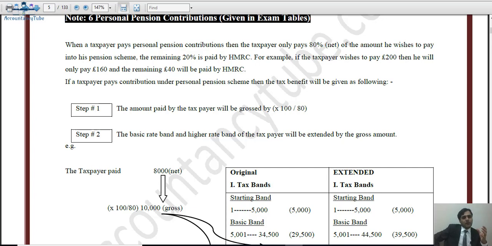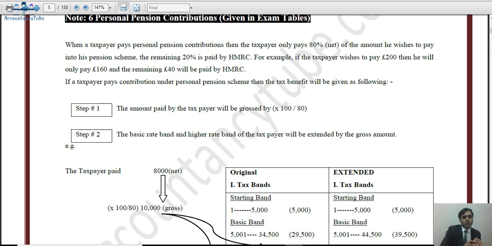The second benefit was that it will help you reduce your net income to reach the adjusted net income, which will eventually help you avoid the child benefit income tax charge, or get the full personal allowance, the maximum amount of personal allowance. And the third benefit is that it will help by extending the basic rate band and the higher rate band.